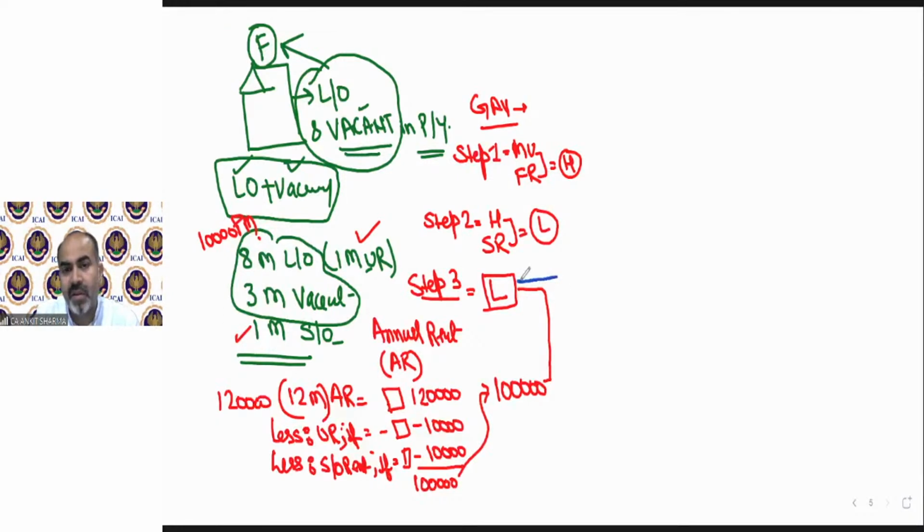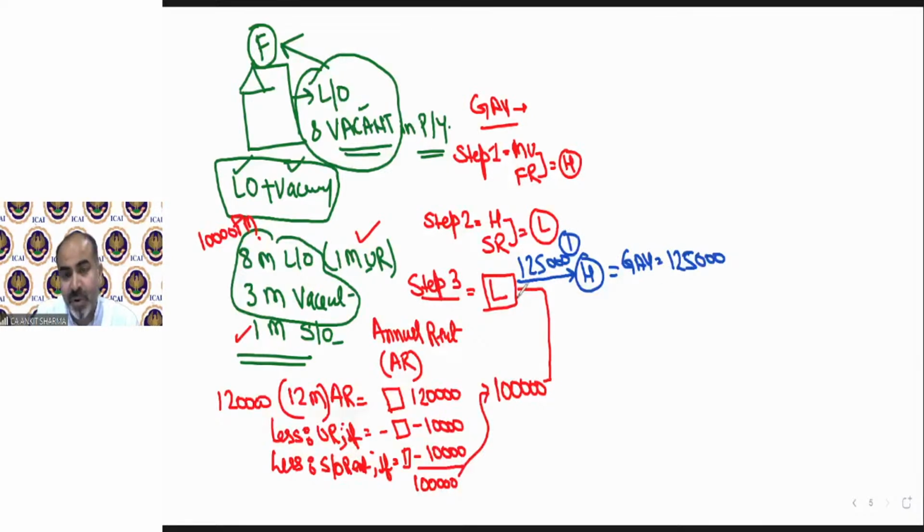If this value is higher, suppose this is 1,25,000, and the lower value is 1 lakh. Higher is 125. So if this value is higher, in that case my GAV will be 1,25,000. There is no problem. There is no issue. Okay?